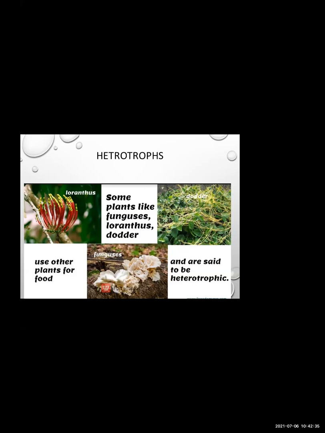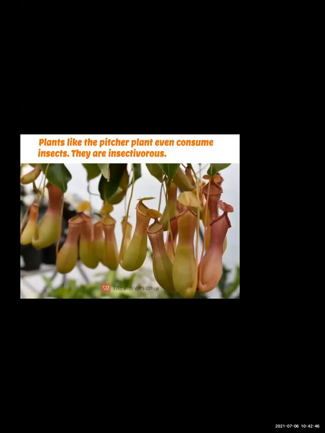और इसका एग्जांपल्स क्या है? लोरियांथस, दोदर and fungus. Now the third type of nutrition, that is insectivorous. Insectivorous क्या है? ये these plants are those plants which depends on insect. ये क्या करते हैं? They have the nutrients from the soil also, but their needs are not fulfilled by the soil nutrients. तो ये क्या करते हैं? इंसेक्ट को खा के अपने न्यूट्रिएंट्स को बैलेंस करते. Okay, so these plants consume insect.